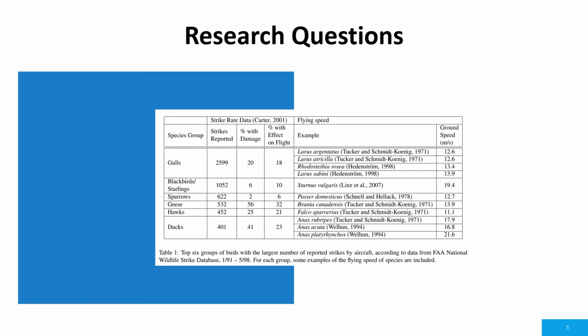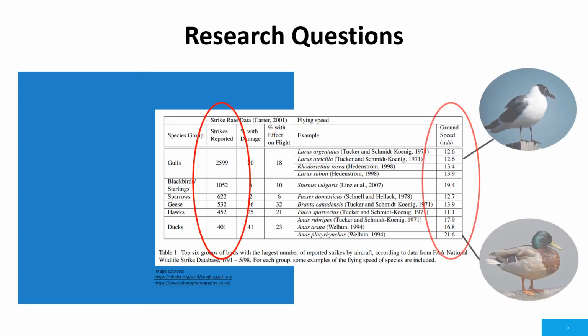Using the described simulation platform, we manipulated some variables and performed some tests to answer two research questions. As we can see in this table, different species contribute differently in the reported bird strikes. And as they have different flying speeds, we are interested in seeing how changes in the species of the birds, which results in different flock speeds, impact the success of the UAV. Also, we want to know how the initial dispersals affect this.